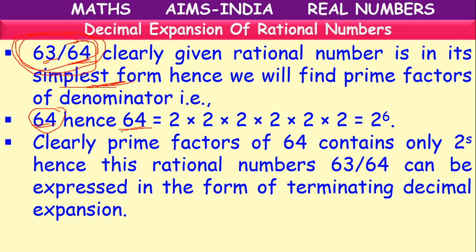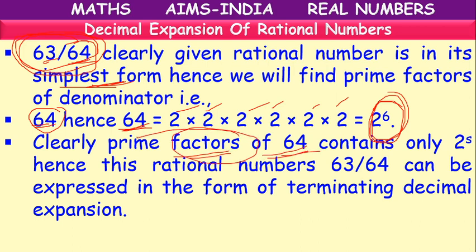64. If I write factors for 64, 2 into 2 into 2 into 2 into 2 into 2, I'll get 2 power 6. So the denominator 64 contains factors of only 2's. There is no 5 also. All the factors of 64 are only 2's.